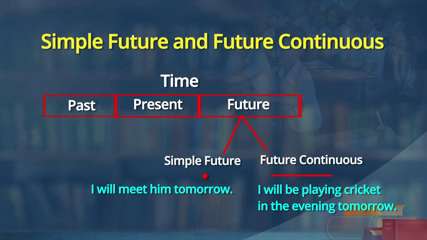Learners, we have now demonstrated, Kriti and myself, how simple future and future continuous work in context in a sentence. We have said an action just happens in future reference, future tense. Then an action which starts at some point of time in future and continues is future continuous. Learners, we hope you have understood simple future and future continuous.